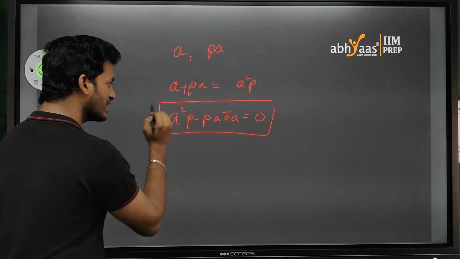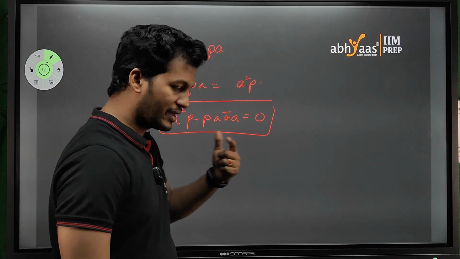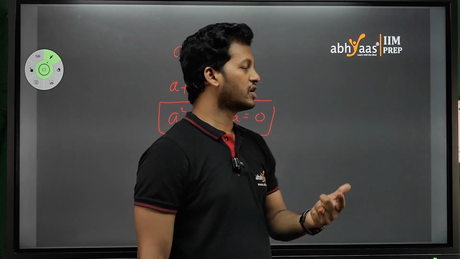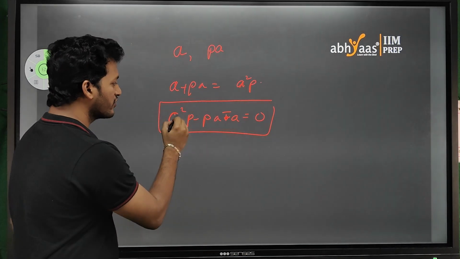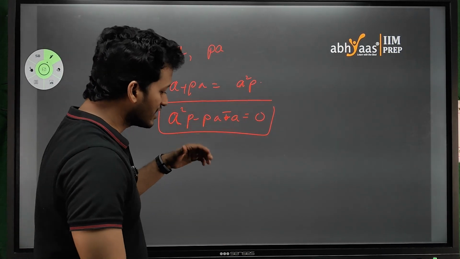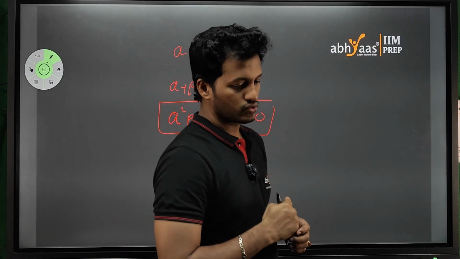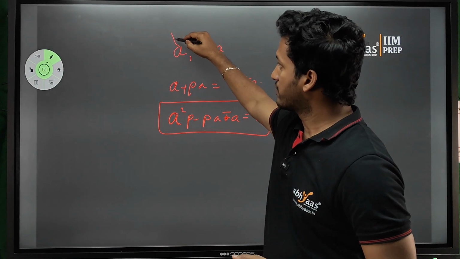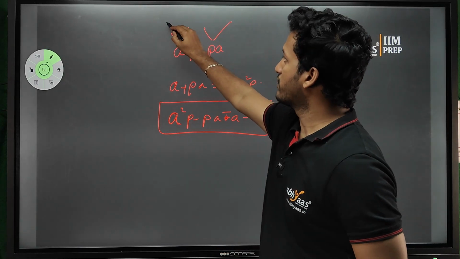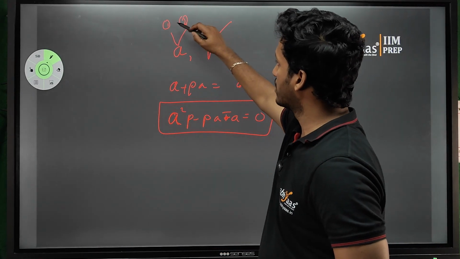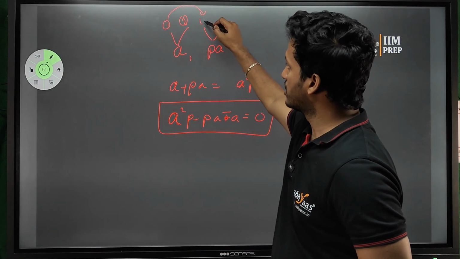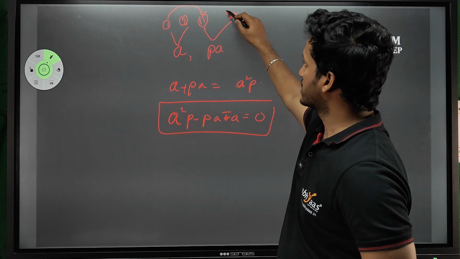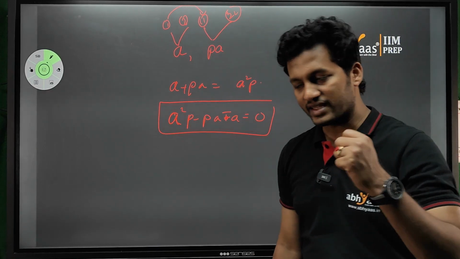Okay, here a is one root, p is how many times the other root. That means you can find the value of a here. Okay, you will get values of a as two roots, two values for a. You can have one value, second value, and for this one value you will have the other root, and this will have the next root, like that.